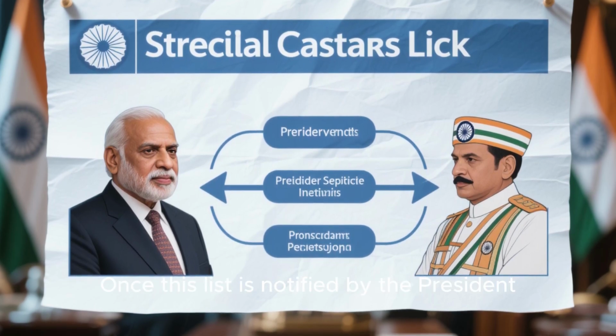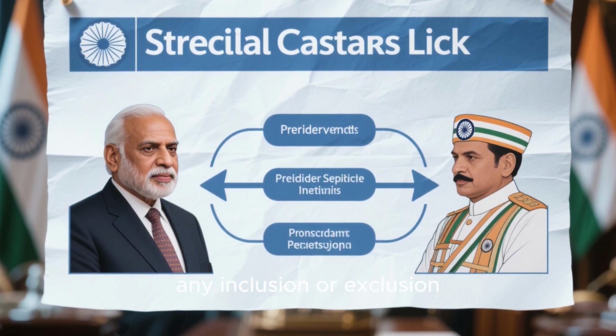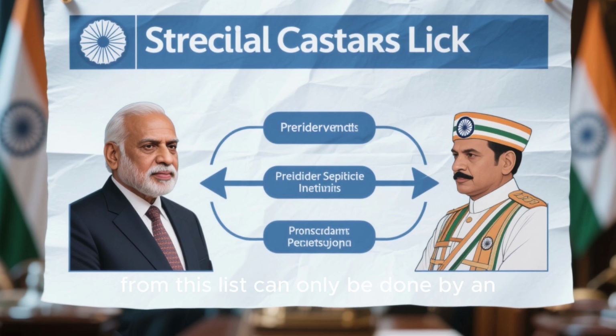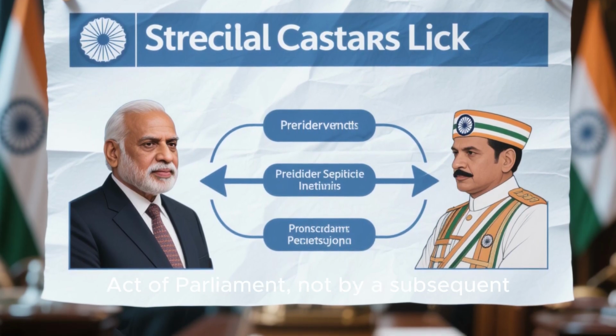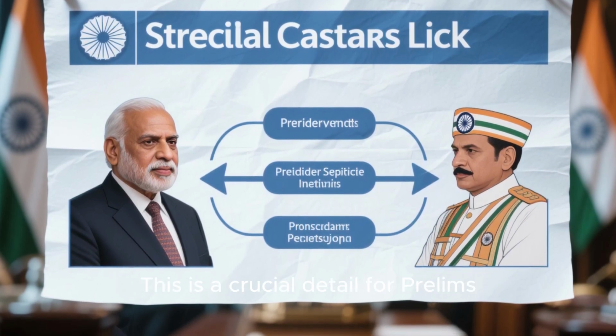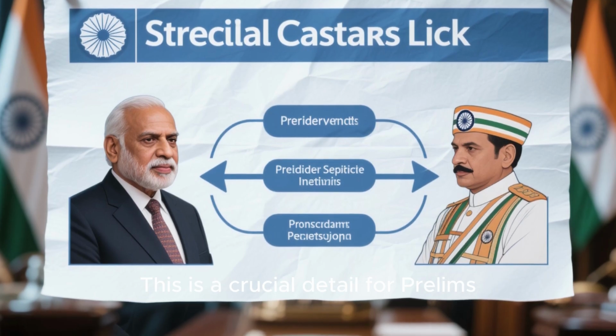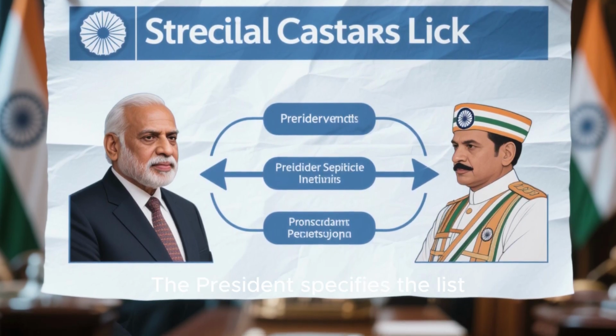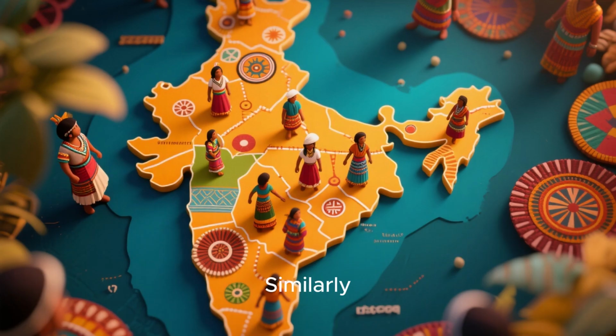Once this list is notified by the President, any inclusion or exclusion from this list can only be done by an act of Parliament, not by a subsequent presidential notification. This is a crucial detail for prelims. The President specifies the list, but only Parliament can amend it.